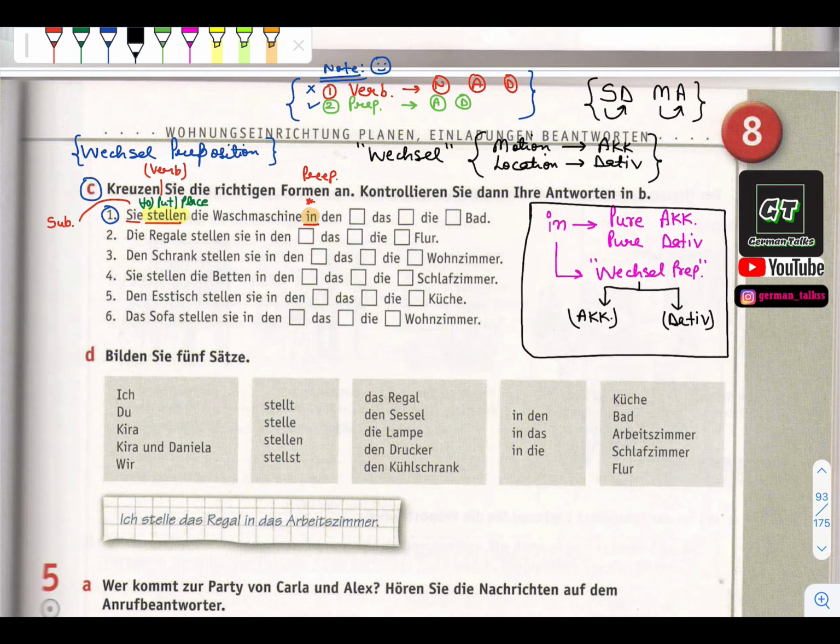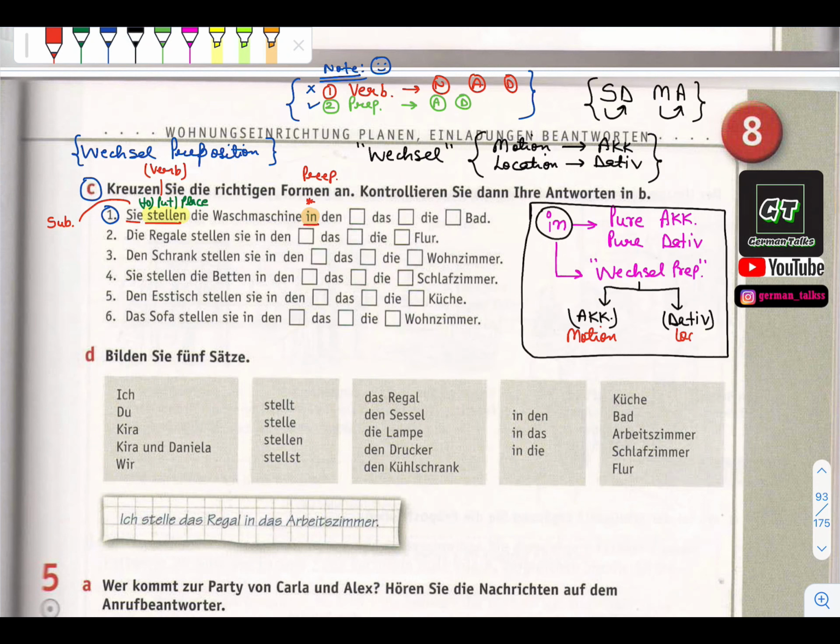Here they are talking about putting, so there is some action, some motion. First of all, you need to understand this thing for Wechsel prepositions: is there any motion? If there is motion, then we go for accusative. If they are just talking about location, then we take dative.